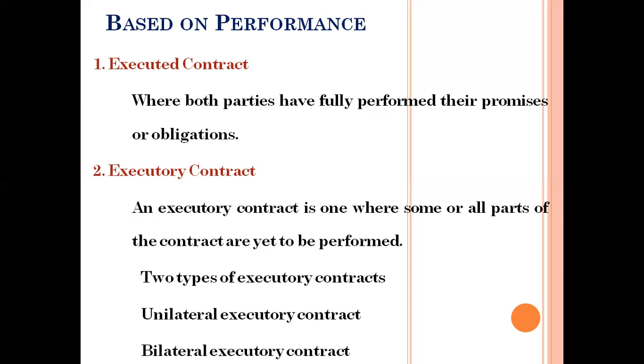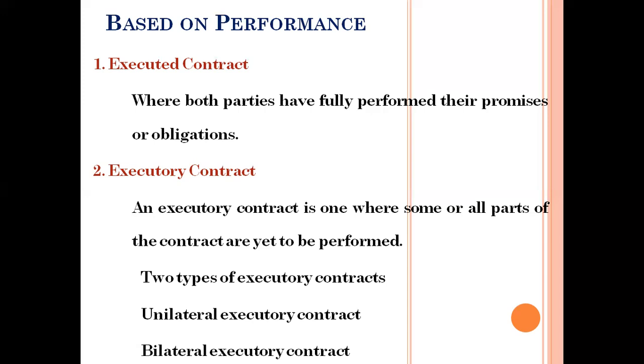It is a running or binding contract only. For example, a person agreed to buy 100 shares from Mr. Y. Mr. Y can deliver the shares to Mr. A, but A does not pay the amount or does not accept the shares. This is called an executory contract.